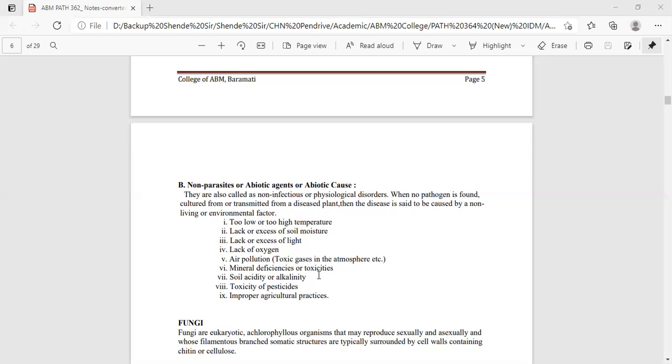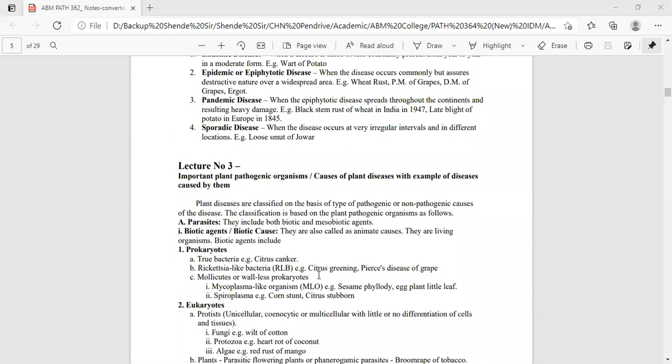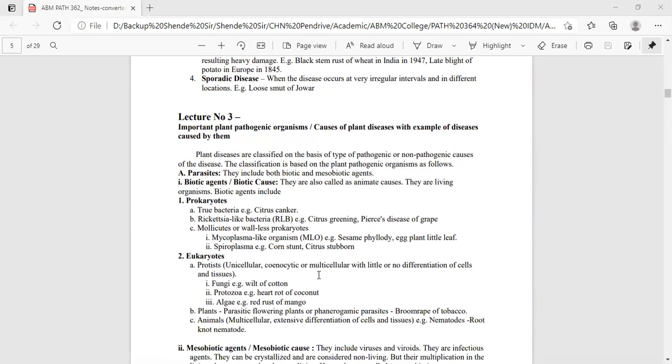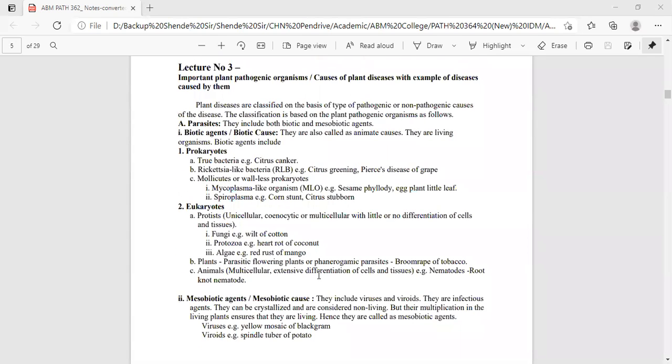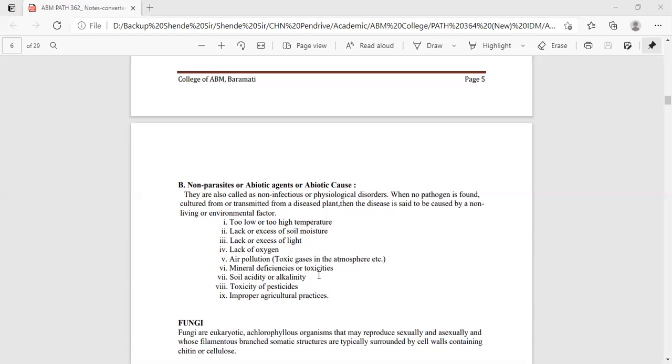So this is about the non-parasitic or abiotic agents or abiotic causes which cause diseases to the plant. So this is our lecture number 3, important plant pathogenic organisms, that is parasites. Parasites include biotic agents, mesobiotic agents, and non-parasites, that is abiotic agents, which are more related to environmental factors.